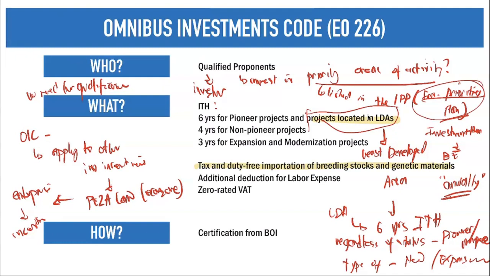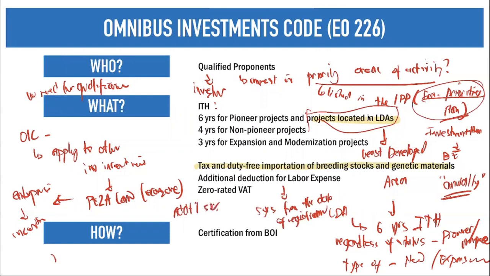Next, we have your additional deduction for labor expense. So what is this additional deduction for labor expense? Actually, this only applies for the first 5 years from the date of registration. A registered enterprise, from the date of registration, can claim an additional 50% for the 5-year period.